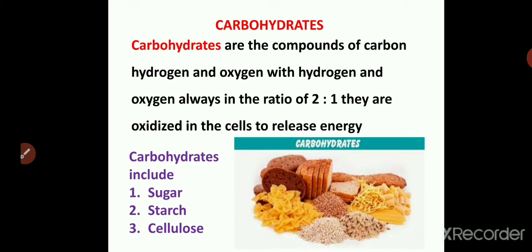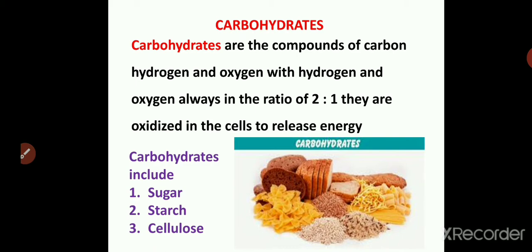Then bodybuilding food, the food materials which help in the repair or replacement of worn out tissues, growth and reproduction. These are called bodybuilding foods. In this you come across all three components, that is proteins, carbohydrates as well as fats. The third category is protective foods, the vitamins and minerals, the micronutrients. Though they are present in very small quantities, they help in protecting the body from deficiency diseases. Now let us see carbohydrates.